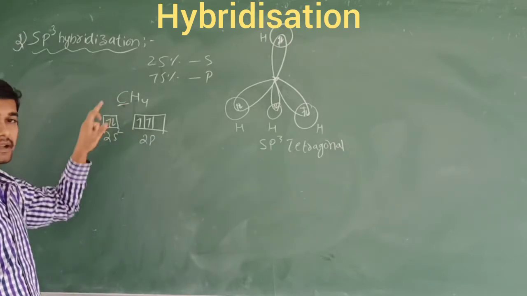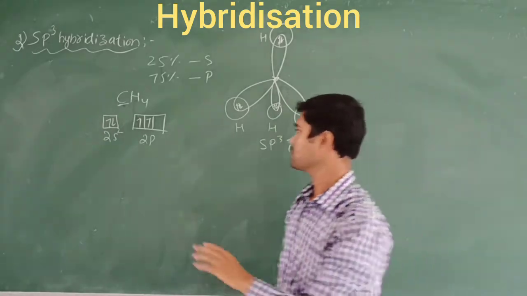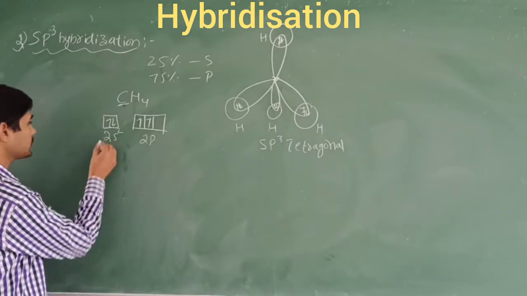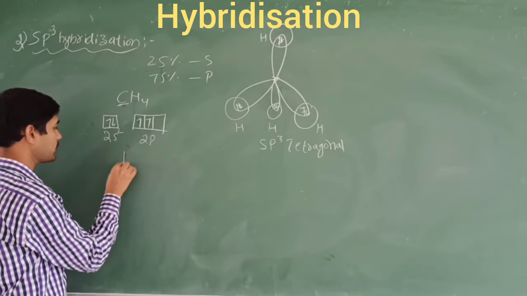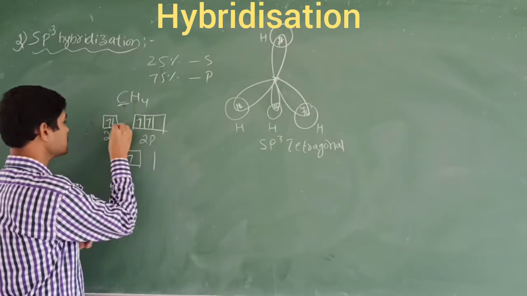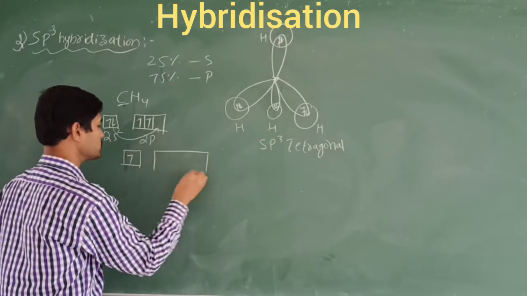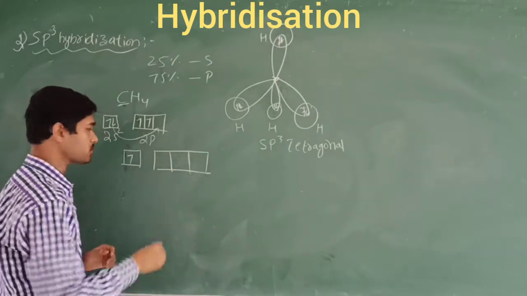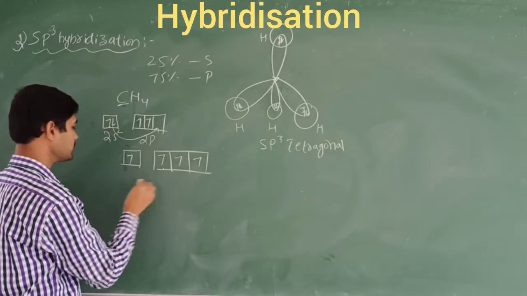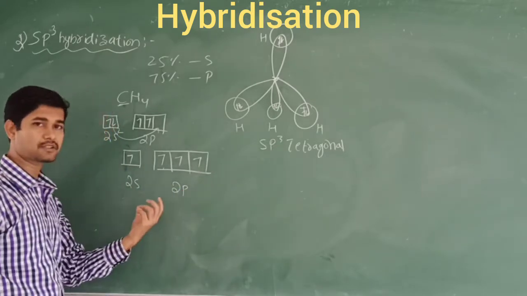But this carbon, in order to make bonds with the 4 hydrogen atoms, requires 4 unpaired electrons. So in the 2p orbitals, a single electron should be occupied. Now we write the excited state of the carbon atom: only 1 electron remains in the 2s orbital, and the other electron is excited to the pz orbital. So now there are 3 single electrons in the 3 respective orbitals, px, py, pz. This is the 2s orbital, this is the 2p orbital. Like this, hybridization is going to be involved here.